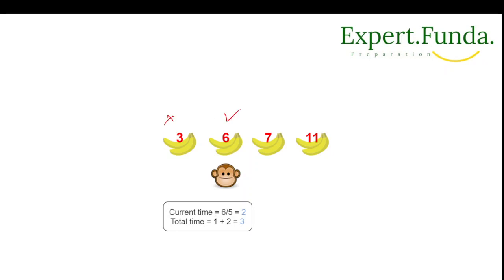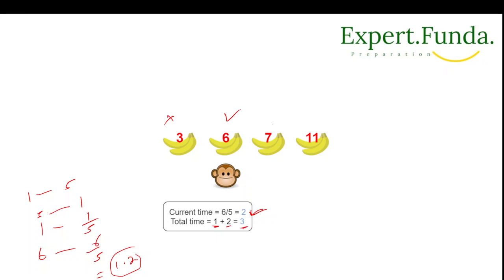Okay, so previously we had a total time of 1. Now we have 6 by 5, because in 1 hour we are eating 5 bananas. So 1 banana takes 1 by 5 of an hour, and for 6 bananas it will be 6 by 5, correct? So for 6 by 5 we take the upper limit, because it will come 1 point something, so it will be 2 hours. The previous value is 1, the current value is 2, so the total time becomes 3.